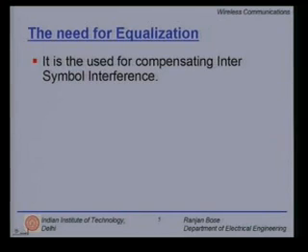We have studied this before. The need for equalization comes in so as to overcome ISI. Earlier we had looked at certain pulse shaping techniques which can also overcome the effects of ISI, but it also comes with an extra burden. Here equalization can help overcome the effects of inter-symbol interference. That is the primary use of equalization.